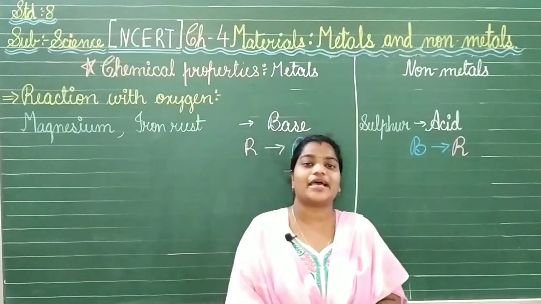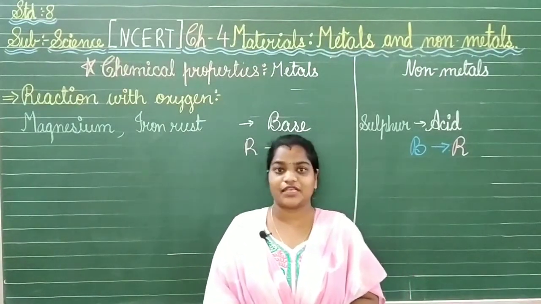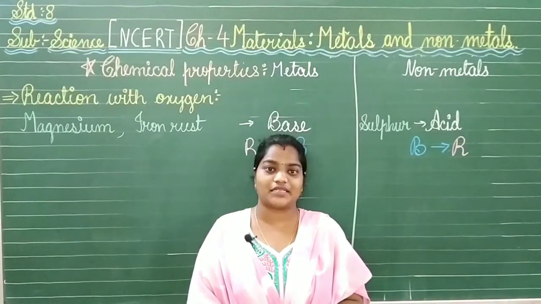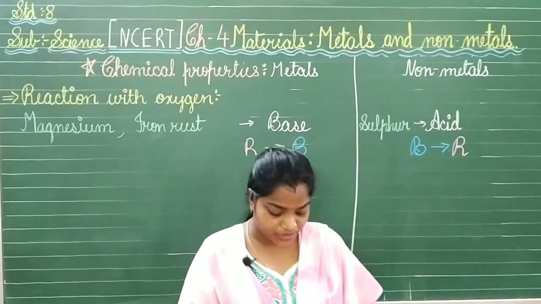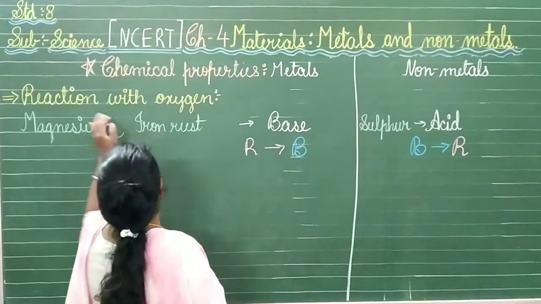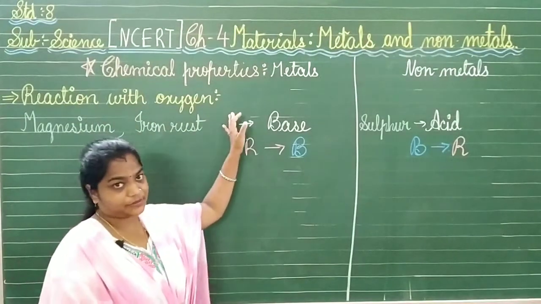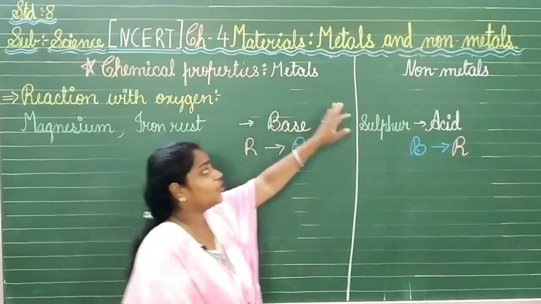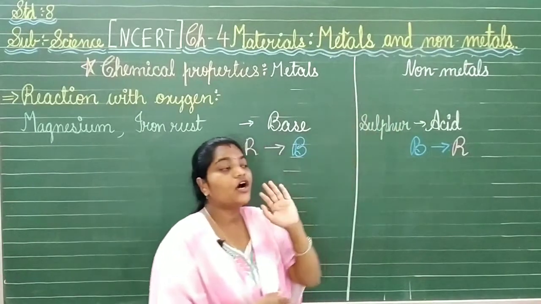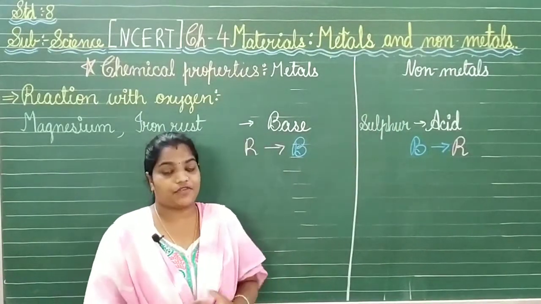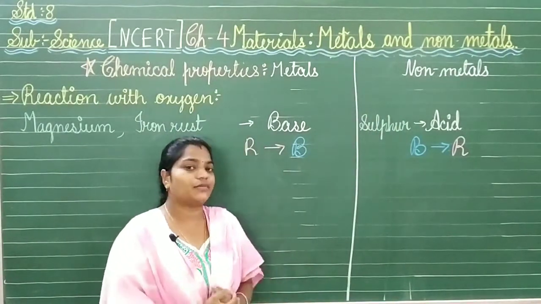Now let us look at the chemical properties of the metals and non-metals. So let's go through them. Here we have the first point, that is reaction with oxygen. Now when metals and non-metals react with oxygen, what is their behavior, what is their output? Let us see about them.